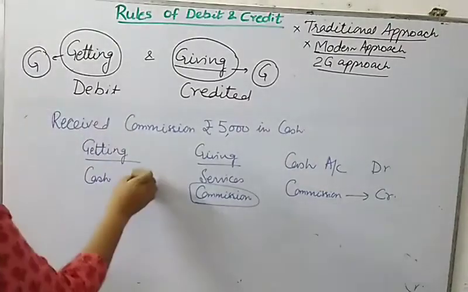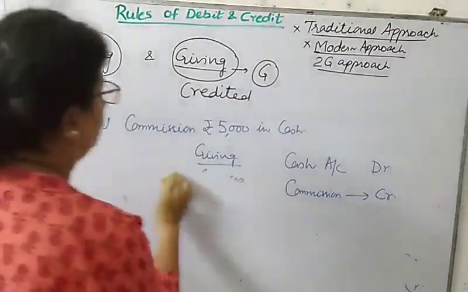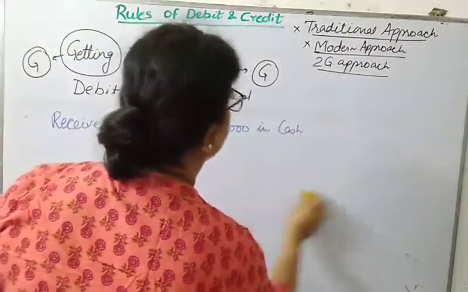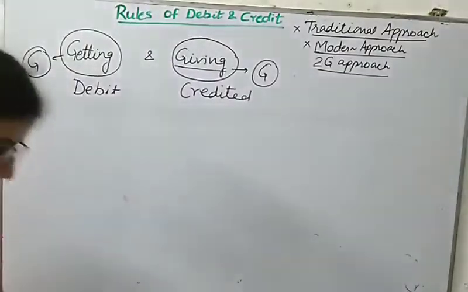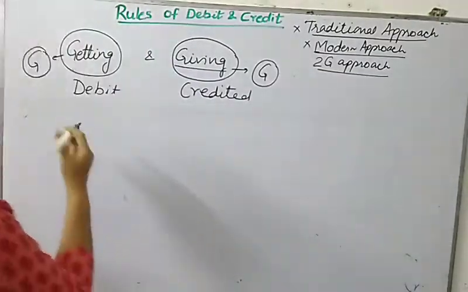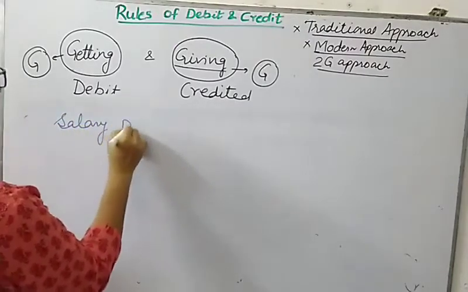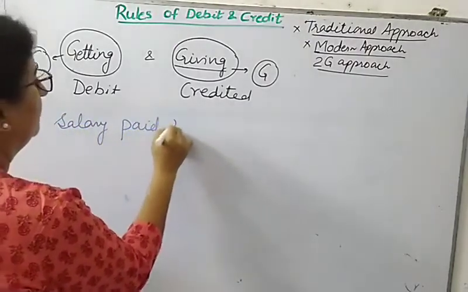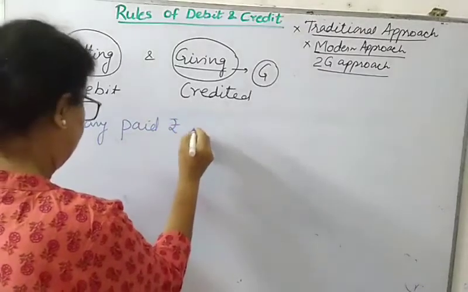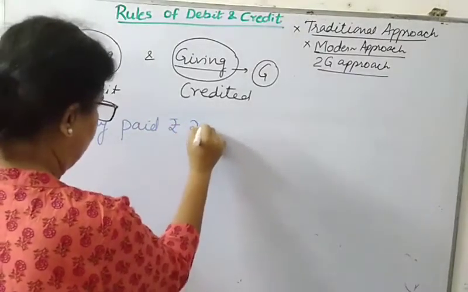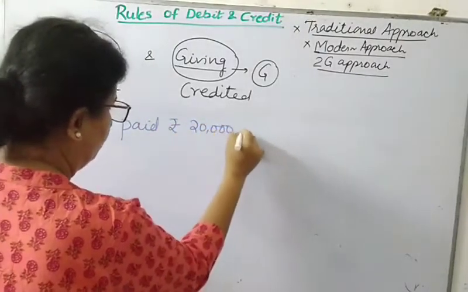So now next will be when we get services. We get services means services of employees. Then what will be the analysis? Suppose the transaction is salary paid rupees 20,000 to employees.